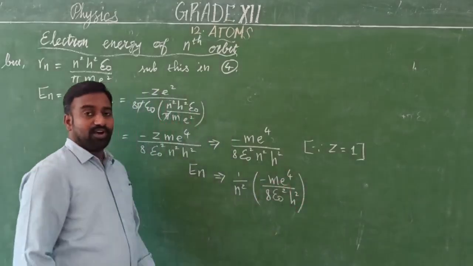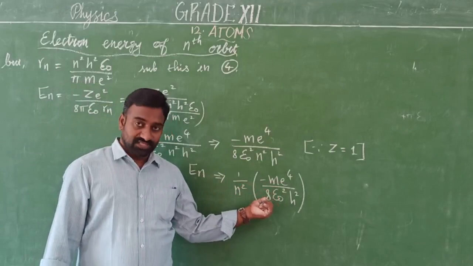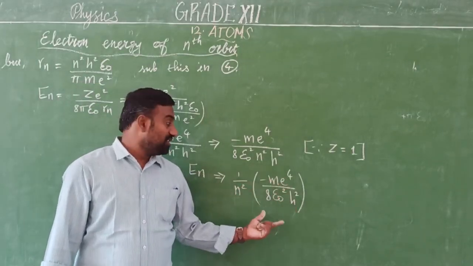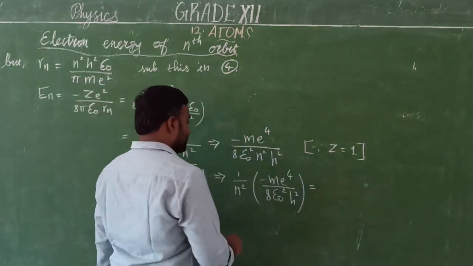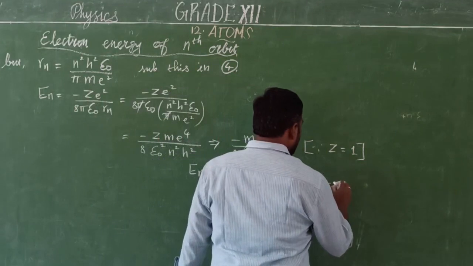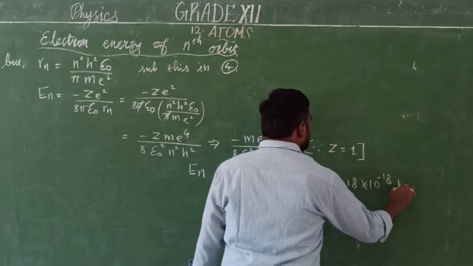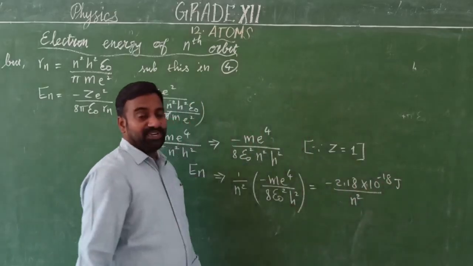All this is a constant: mass of an electron, charge of an electron, 8 is a constant number, permittivity, Planck's constant. By substituting all the constant values, finally you will get the value minus 2.18 into 10 to the power minus 18 joule divided by n square.